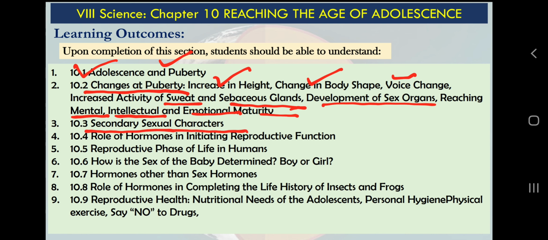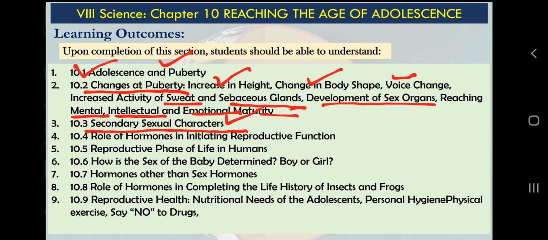What are secondary sexual characters? In our previous chapter, chapter number 9, we learnt about sexual reproduction in animals and human beings. You can refer to my previous video also. I have provided a link in the description, and you can check out the playlist for class 8 science. Sexual reproduction means involvement of two parents, so we can easily discriminate which parent is male and which is female. The characters that define and differentiate male and female are called secondary sexual characters. We will talk about those characters also.